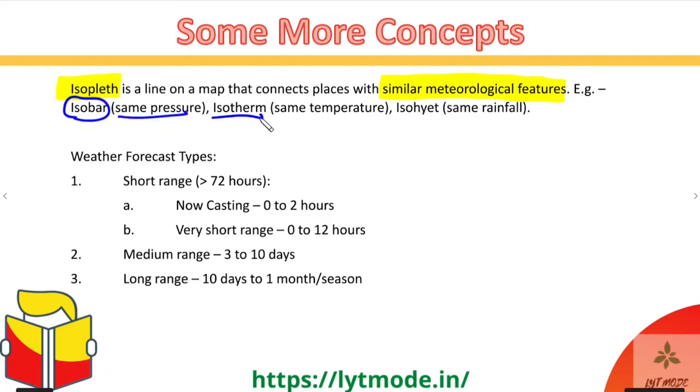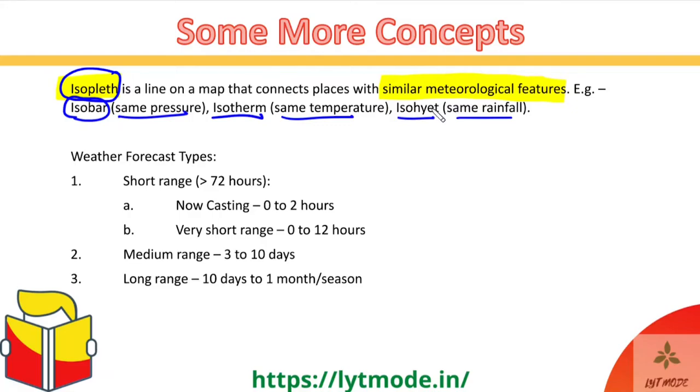Similarly, isotherm, therm means temperature. So this is a line on a map which connects all the places having the same temperature. Similarly comes isohyet, which connects all the places with the same amount of rainfall. So basically isopleth is any line on a map which connects the places which have similar meteorological conditions.